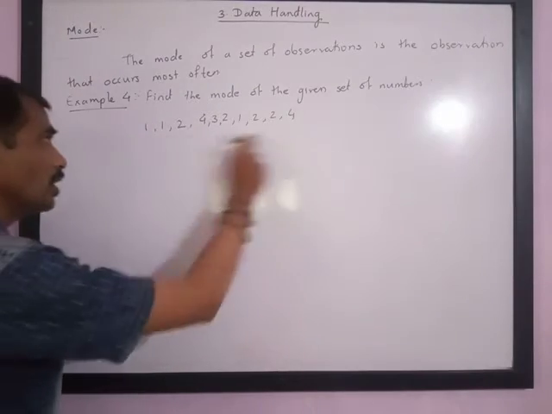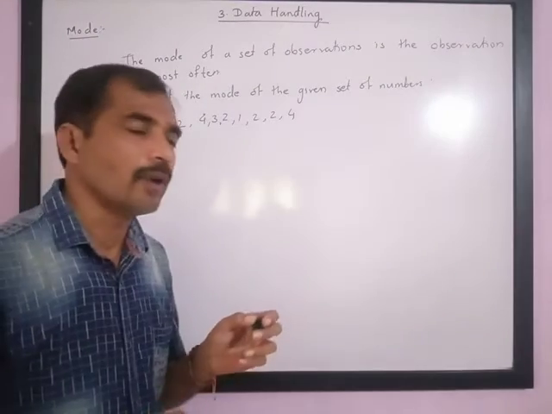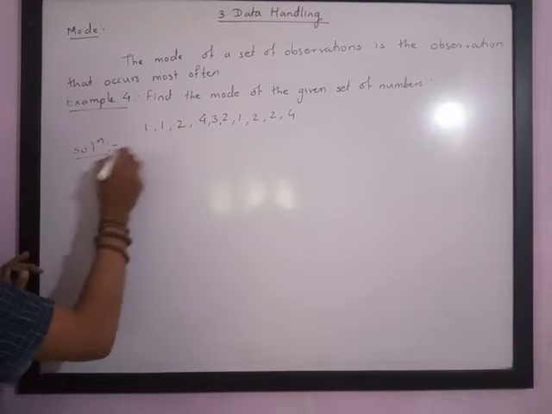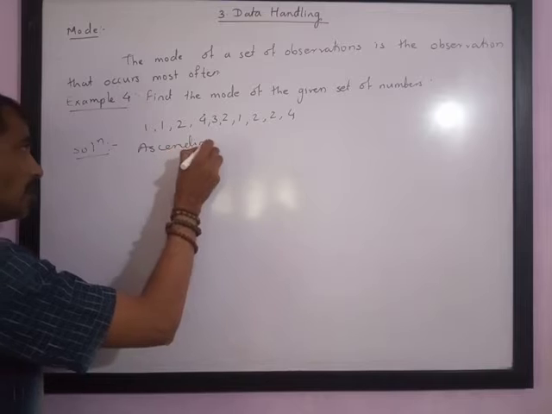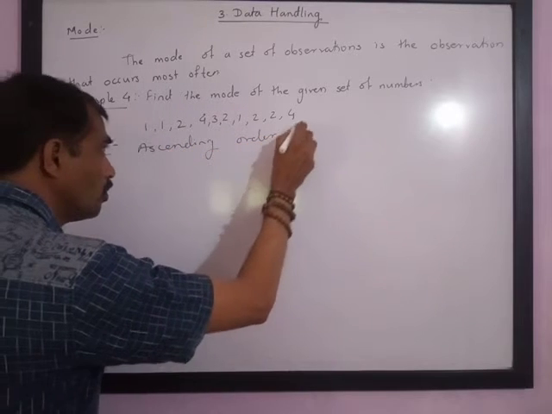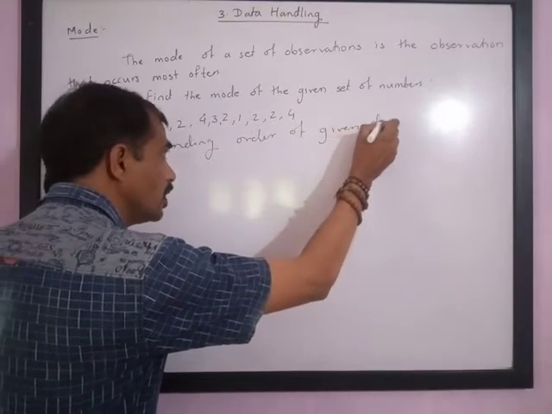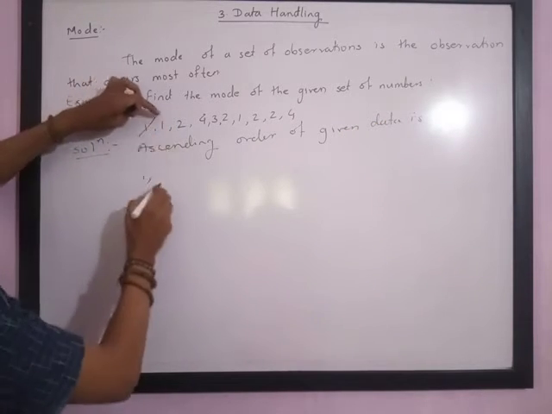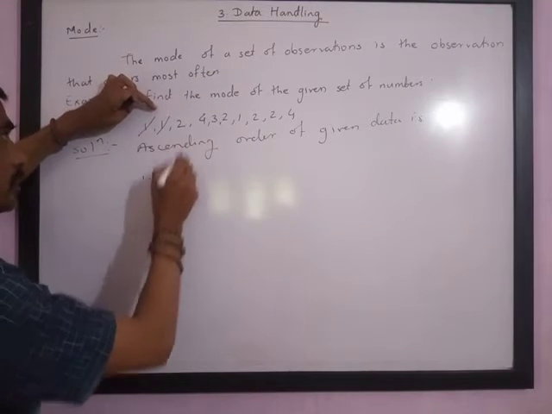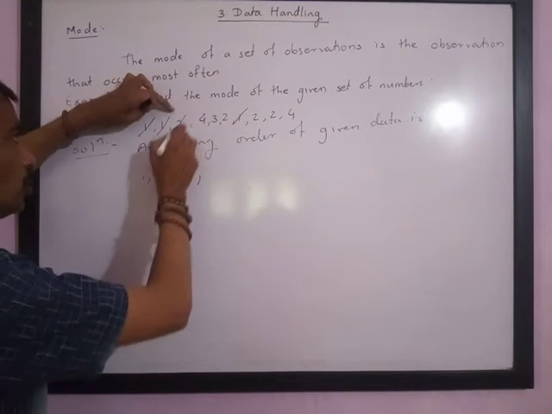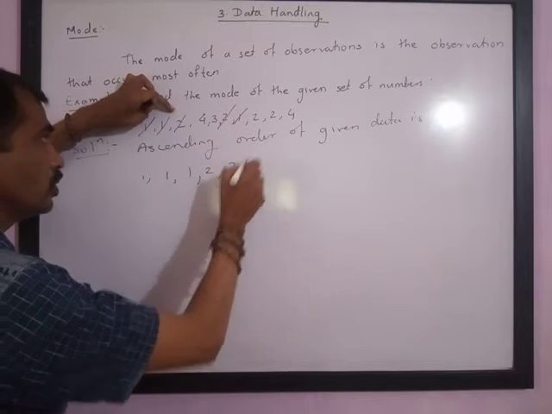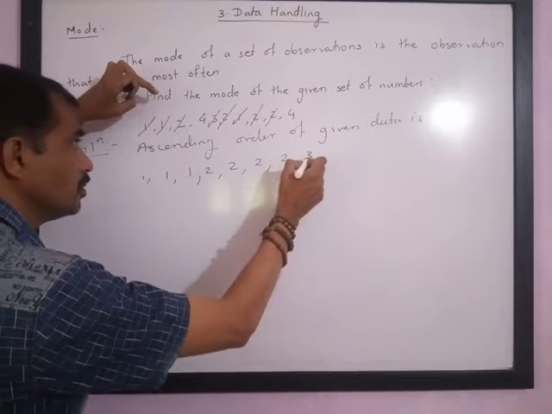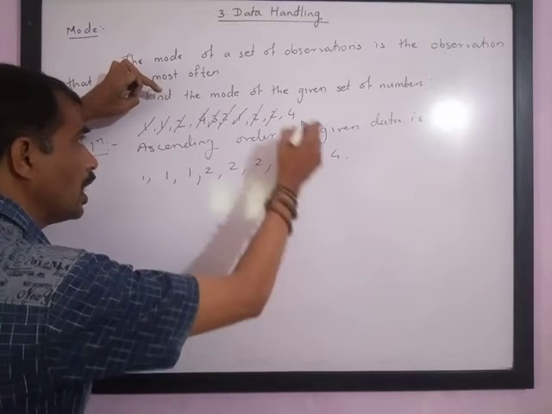Now the information given to us is not in organized form. So first we need to organize the data. The ascending order of the given raw data is: 1, 1, 1, then 2, 2, 2, 2, then 3, then 4, and lastly again 4.